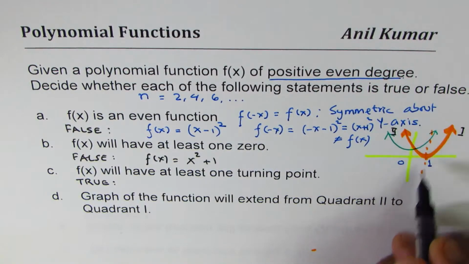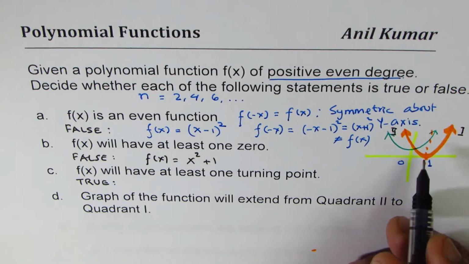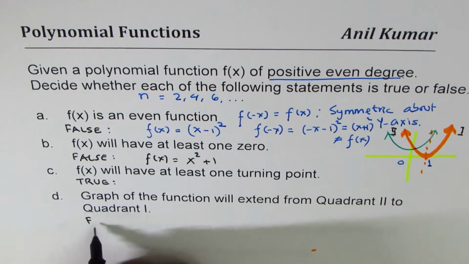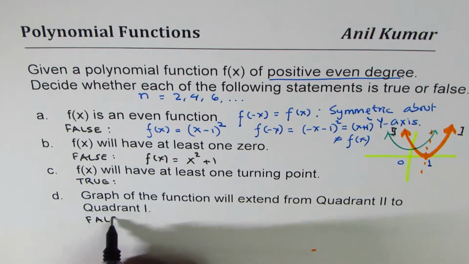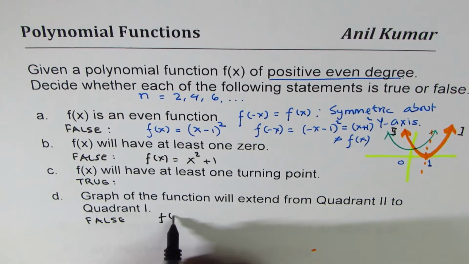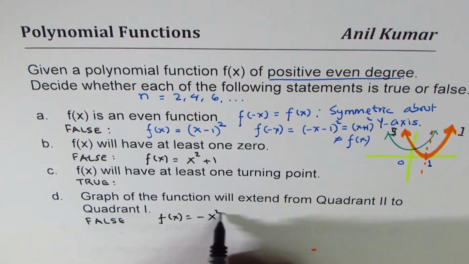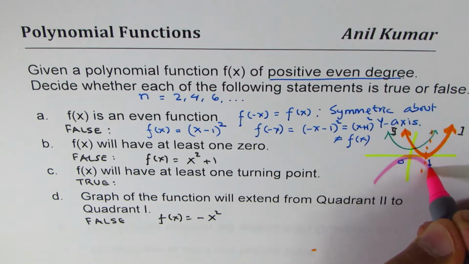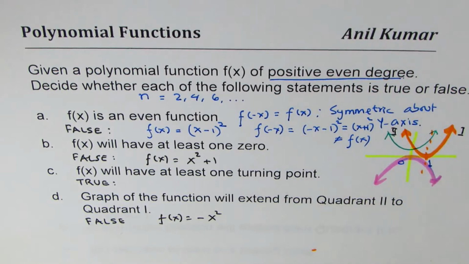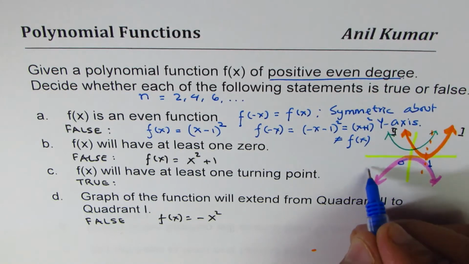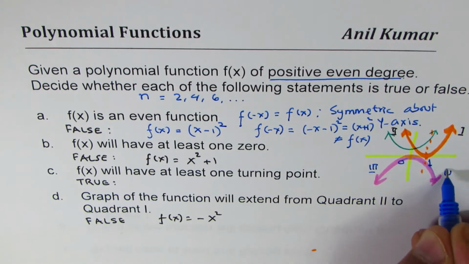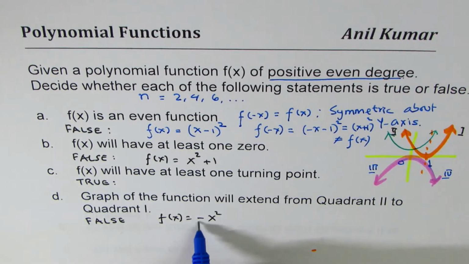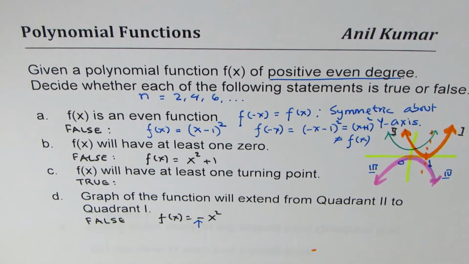Well, this statement is true only if the leading coefficient is positive, right? However, if the leading coefficient is negative, then it is not true. Therefore, this is false. Example is f of x equals minus x squared, for example. Is it okay? So if I have minus x squared, the graph will be kind of like this. Now this moves from which quadrant? It moves from quadrant 3 to 4, right? Not from 2 to 1, since the leading coefficient is negative. Is it okay? So that is how you could easily answer these questions.